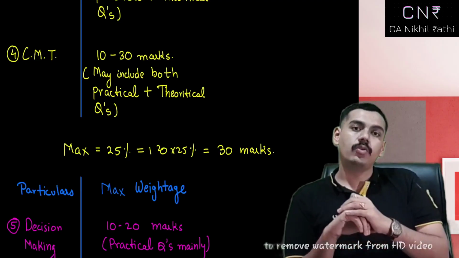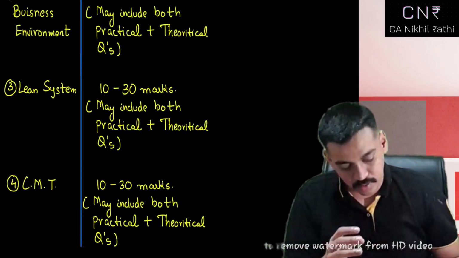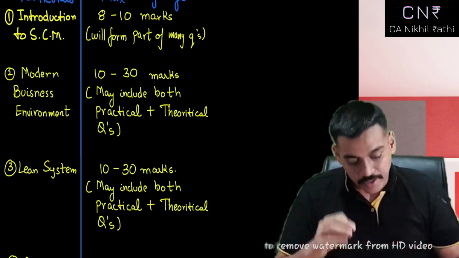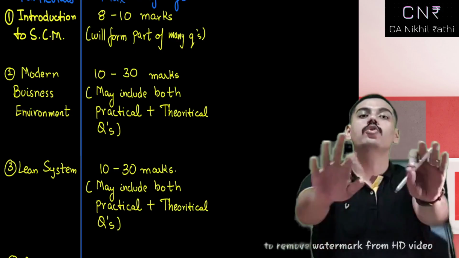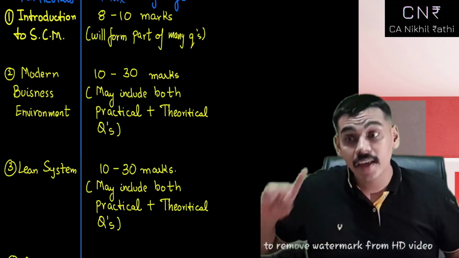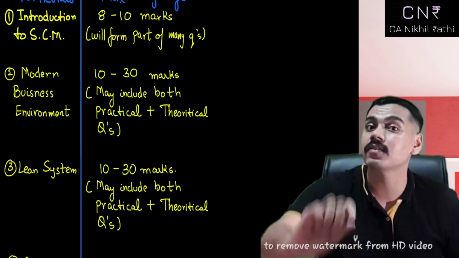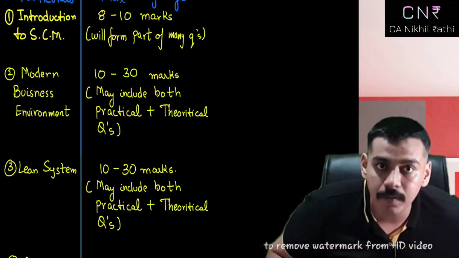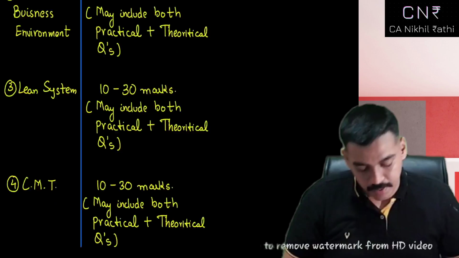Now the biggest issue, and why I'm not recommending you to follow an ABC analysis, is because ICAI has given itself leverage. ICAI can ask a question of 30 marks from introduction to SCM and we cannot do anything, because it has been prescribed that all these four chapters together may form 30 marks. It is nowhere specified that questions must be asked from each and every chapter. I am specifically stating this fact. Let me make it clear.